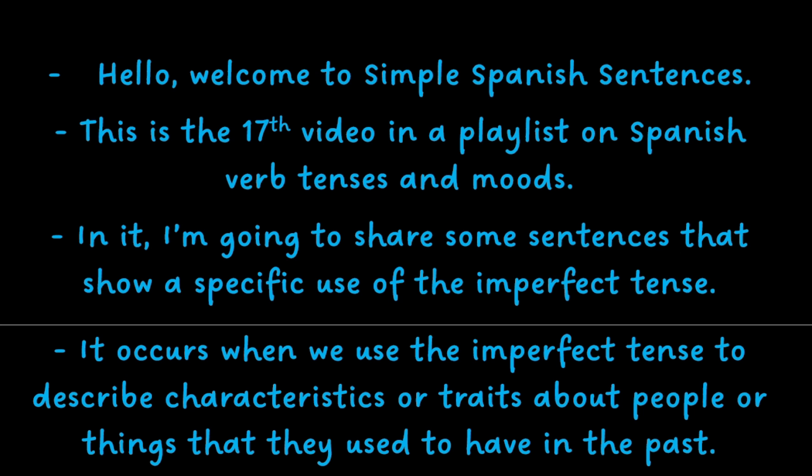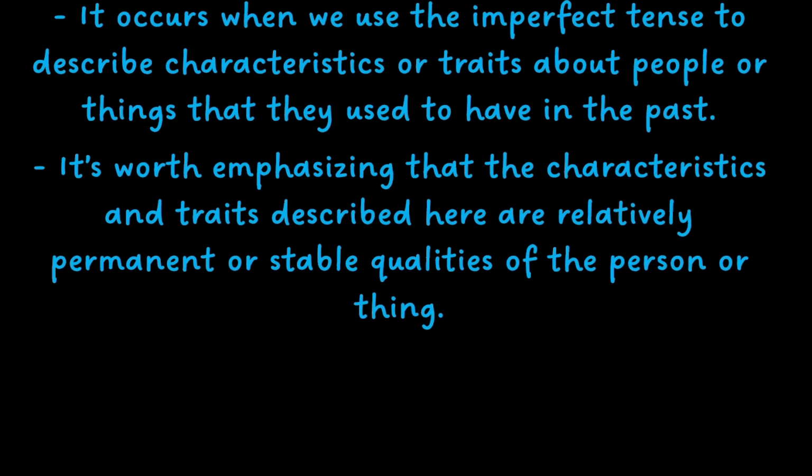This is the 17th video in the playlist on Spanish verb tenses and moods. In it, I'm going to share some sentences that show a specific use of the imperfect tense. It occurs when we use the imperfect tense to describe characteristics or traits about people or things that they used to have in the past. It's worth emphasizing that the characteristics and traits described here are relatively permanent or stable qualities of the person or thing.